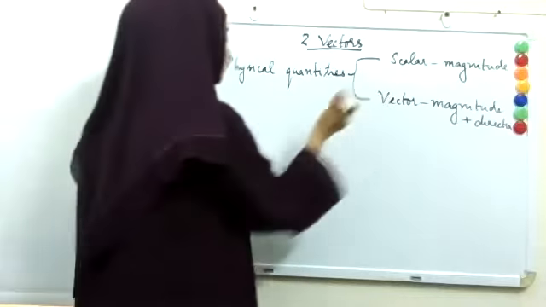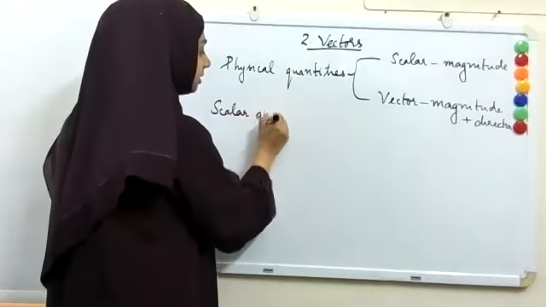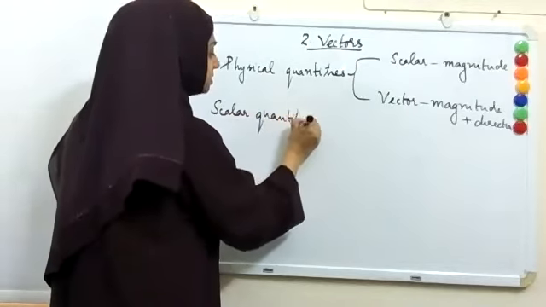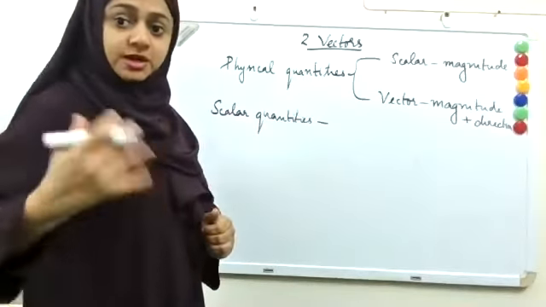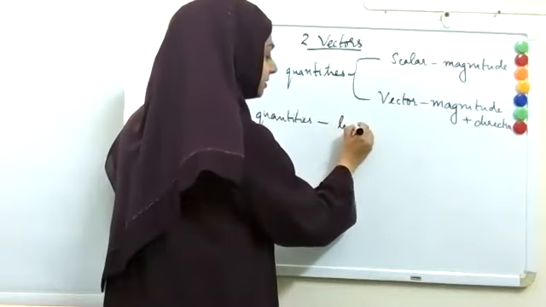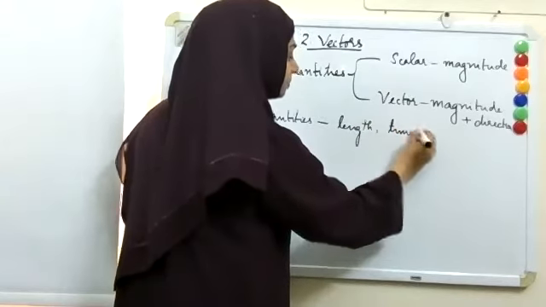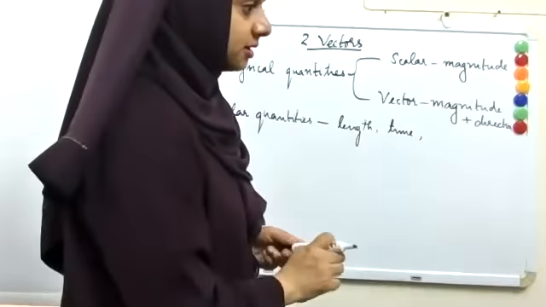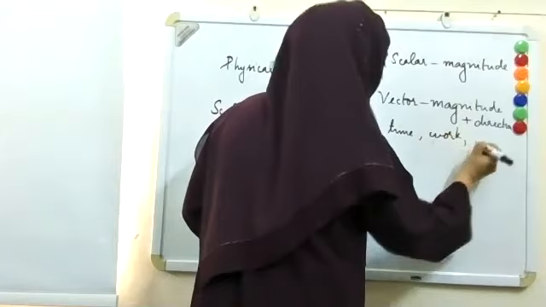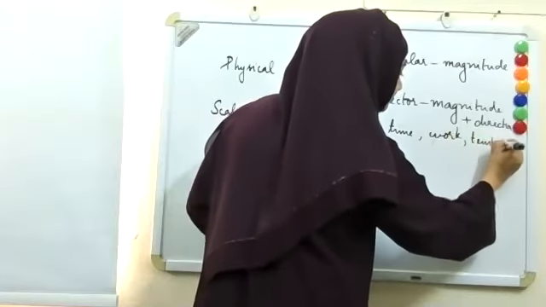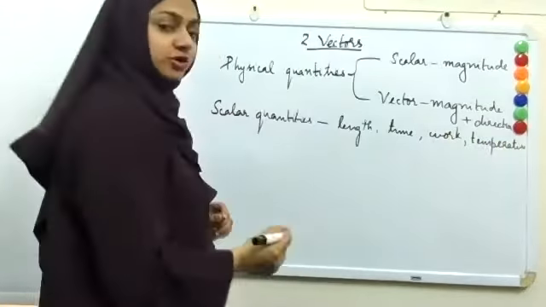So can you tell me a few examples for scalar quantities? What are examples for scalar quantities? Speak up. Length, time, energy, work, temperature.